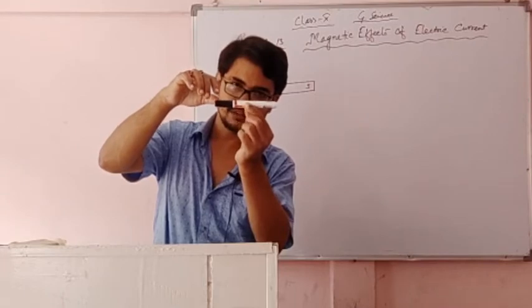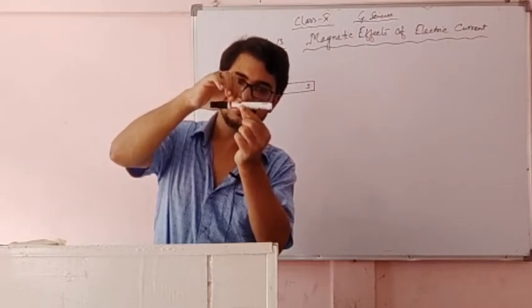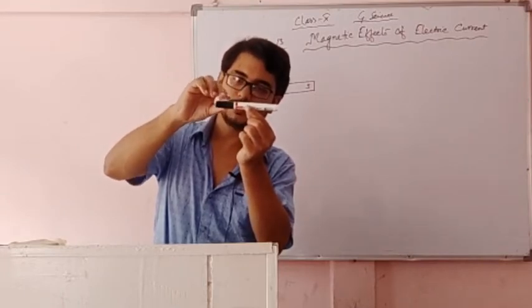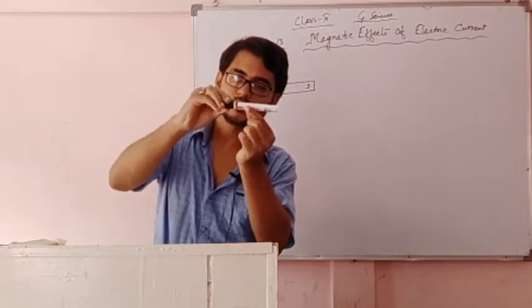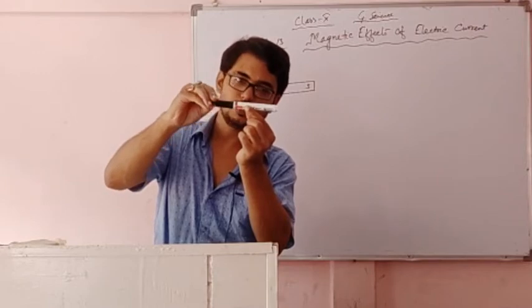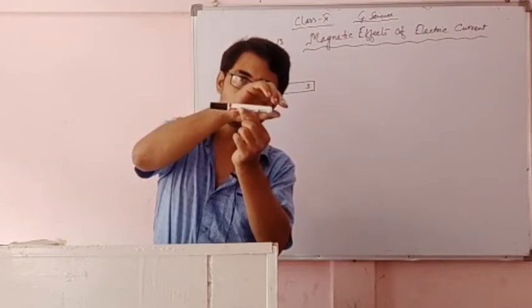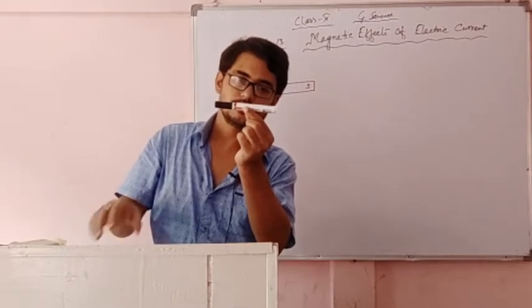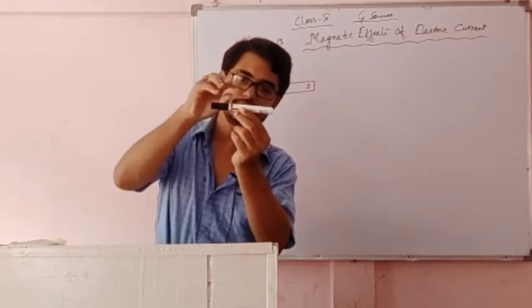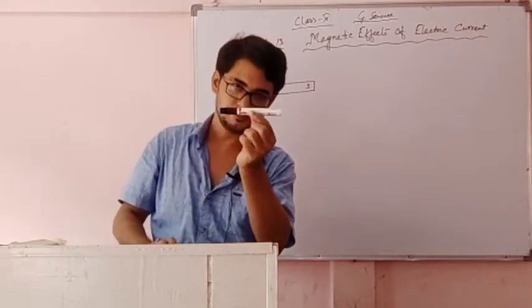Like this it will become steady. Then the pole of the magnet which is towards the north of the earth is the south pole, and the pole which is towards the south of the earth is the north pole. So we can easily identify the north pole and south pole of the magnet.